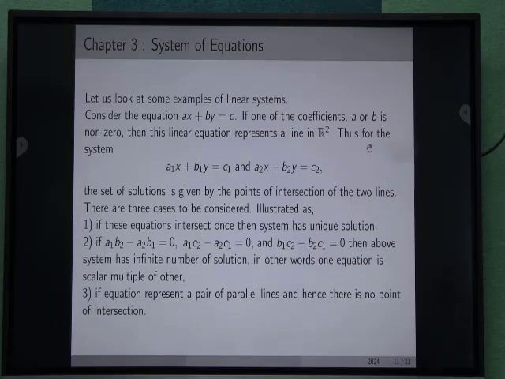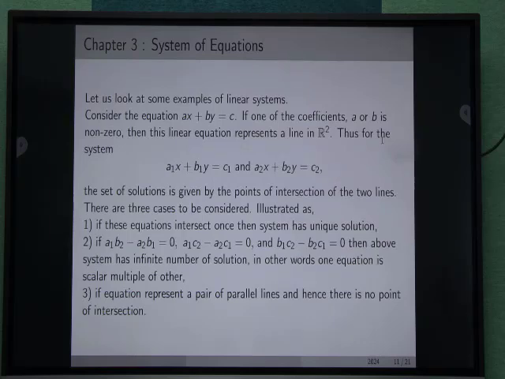System of equations. Let us look at some examples of linear systems. Consider the equation ax plus by equals c. If one of the coefficients a or b is non-zero, then this linear equation represents a line in R2. Thus, for the system a1x plus b1y equals c1 and a2x plus b2y equals c2, the set of solutions is given by the point of intersection of the two lines.